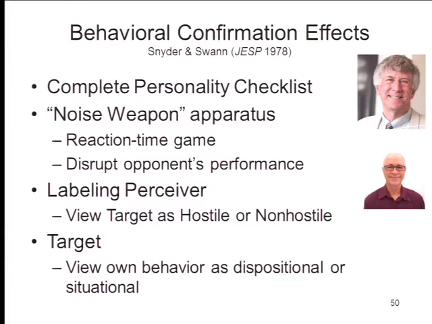The first one is known as the labeling perceiver. When he's seated at the noise weapon, the experimenter goes in and says, gee, I just looked at the personality questionnaires you guys filled out, and I want you to know the guy who's in there, he's really pretty hostile. Or in another condition of the experiment, they didn't say anything about hostility. So this subject is known as the labeling perceiver because he's been encouraged to view the target as a hostile person or not.